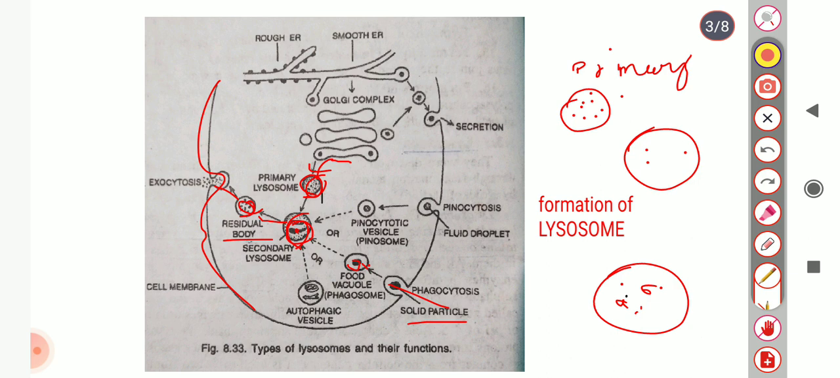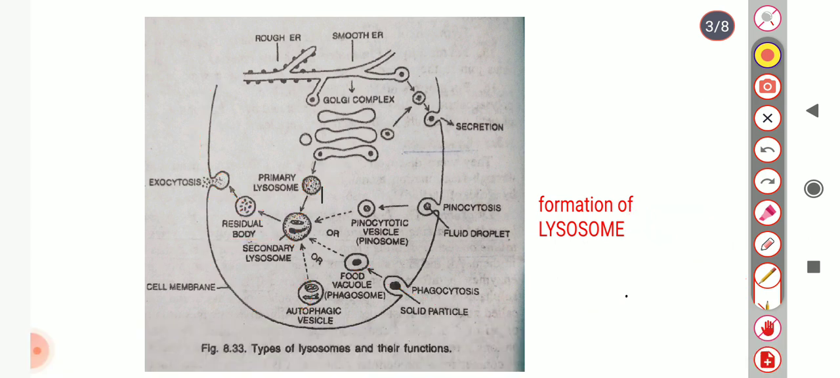These are autophagic vacuoles or autolysosomes. They are produced by the fusion of a number of primary lysosomes. When a number of primary lysosomes are fused, they form an autophagic vacuole. They are produced by the fusion of primary lysosomes around the degenerating intracellular organelle.